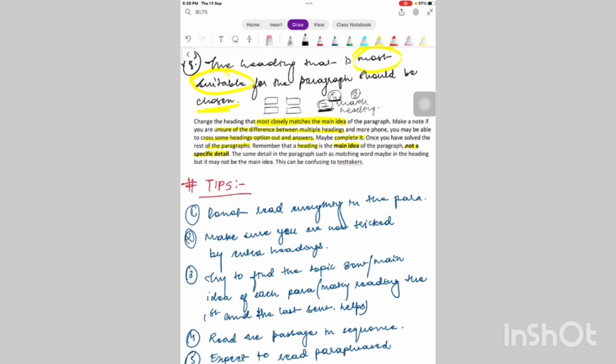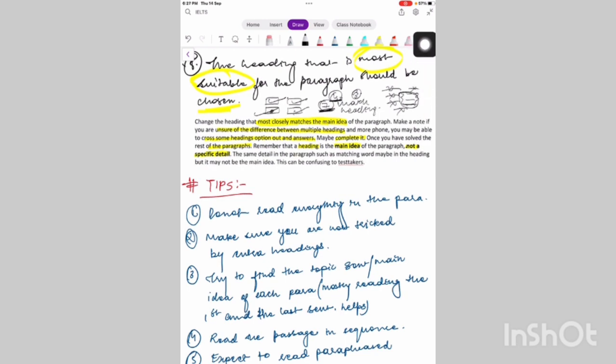So what you do is, if you're stuck on this para, for example, don't waste time reading and solving only this para. Move forward to the next para, and at the end, out of those 7 headings, you will be able to cross a few of them out, saying, oh, this does not match any of the ideas. Okay, these 3 are used in the 3 paragraphs, so now only these 2 remain. That way, without wasting your time, you have shortlisted the most suitable answers.